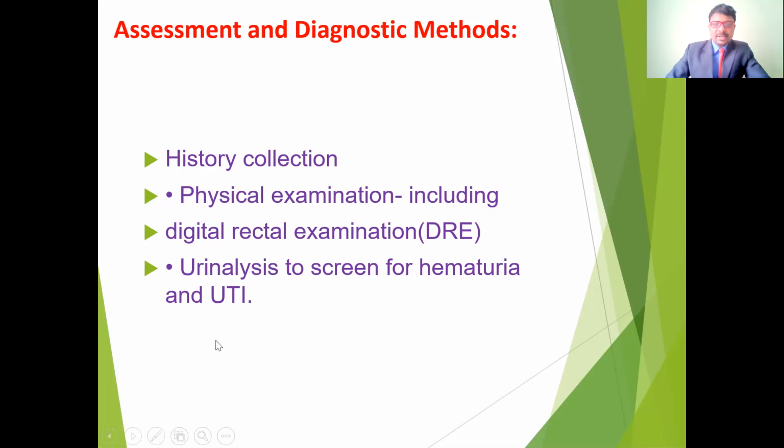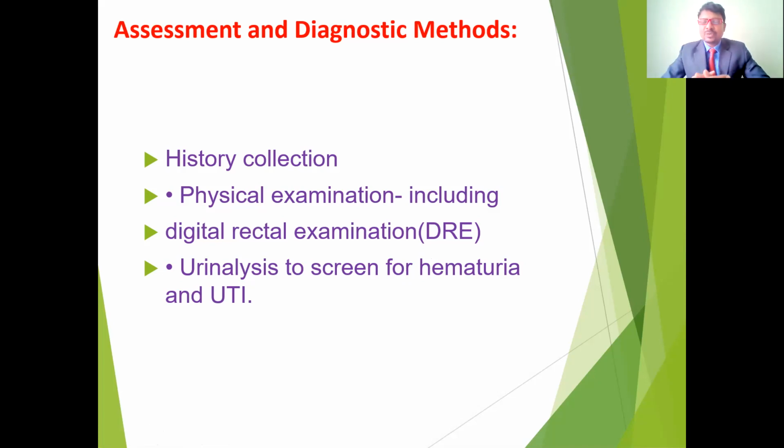In these physical examinations, we are going to do different special tests. We have to do the digital rectal examination, which we already discussed in the last classes. We do it with the finger using a glove, inserting the finger into the rectum.